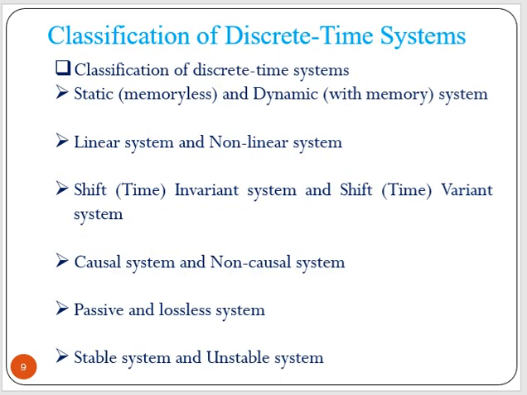Classification of discrete time systems. There are many classifications. Among those, some are these. The summary is this: static or memoryless, and dynamic or with memory systems; linear and nonlinear systems; shift or time invariant and time variant systems; causal and non-causal systems; passive and lossless systems; stable and unstable systems.